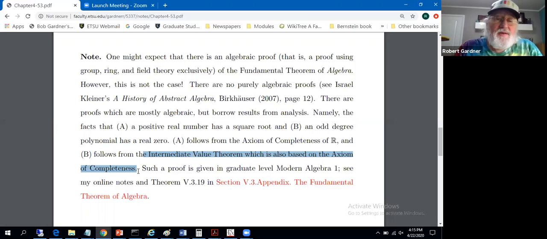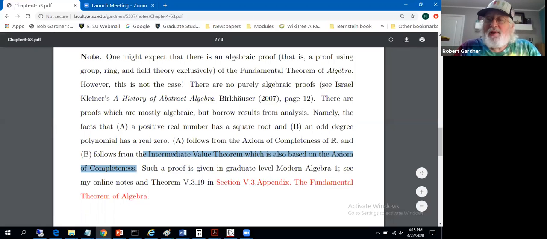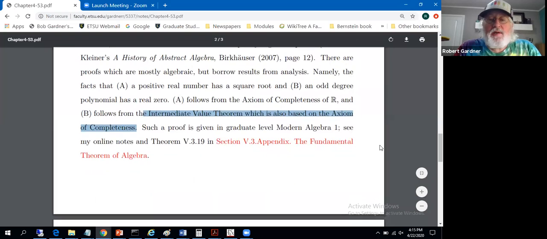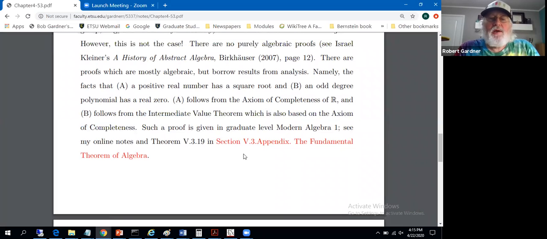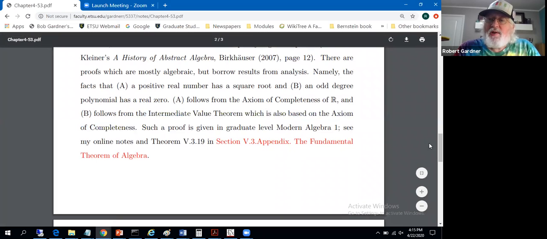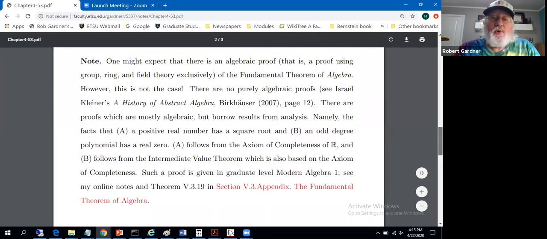So if you take a graduate level algebra class, here's a link to my notes on the fundamental theorem of algebra that we go through in the graduate algebra class. Even there, you have to borrow these two results from analysis. One could argue, well, if you're going to borrow stuff from analysis, why not borrow Liouville's theorem and problem solved? But the proof explored in that algebra class is largely algebraic.